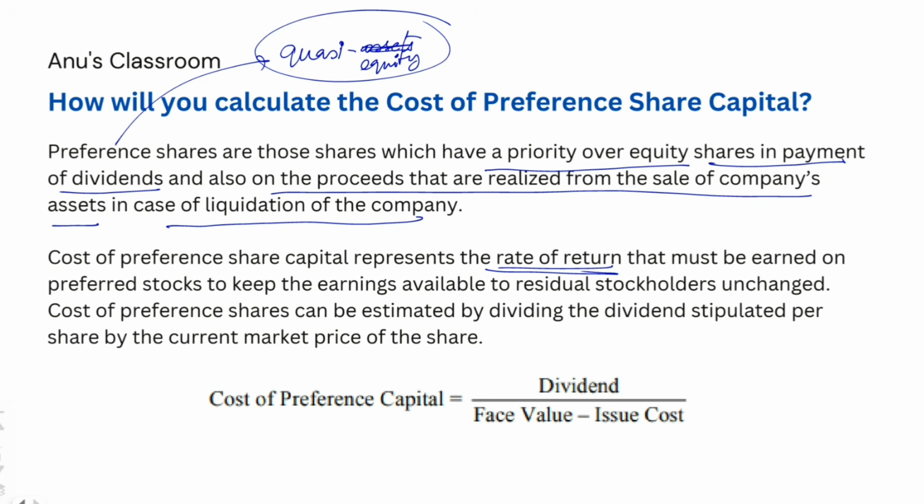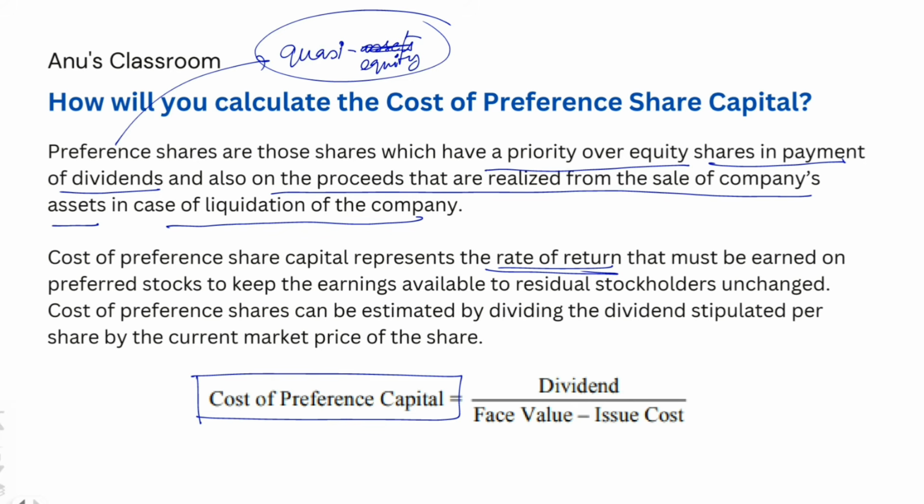Now what happens is that once a share comes in like that, the earnings that you get should also proportionally increase so that you can give your other shareholders the dividend they used to get. It's not promised, but you can say the dividend that you usually pay out to your remaining shareholders while also paying out the preference shares. Then naturally your returns on investment, or the returns that you get from your business, should increase, right? So that you can still have the same amount of money with you even after paying back your preference share amount. That increase that you need in order to maintain this is called the cost of preference capital.